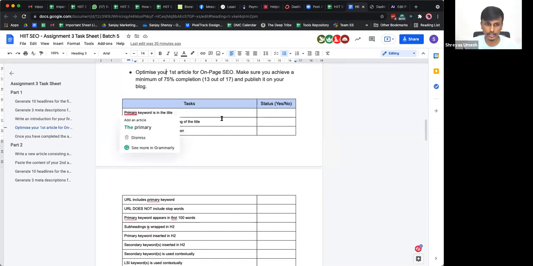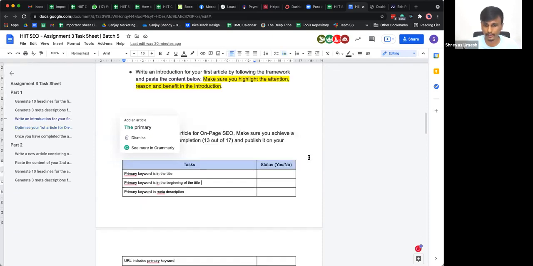Also, in your introduction that you're going to be pasting here with the ARB formula, make sure the primary keyword is there in the introduction, preferably in the first 100 words of your content, right?